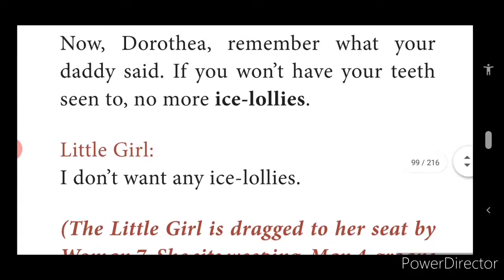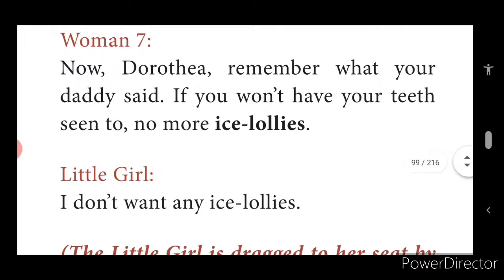Now, Dorata's mother, that is woman 7. Children, here woman 7, woman 5, all these numbers are nothing but patients. They are numbered over there. You would have seen when you go to a clinic, obviously you get a token. Who comes first, like that a number is given. That's the number over here.